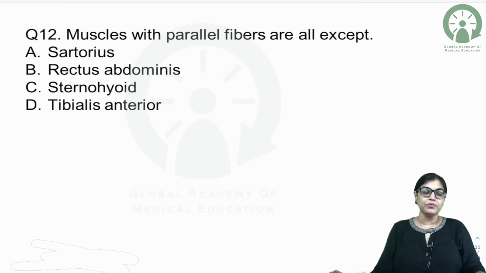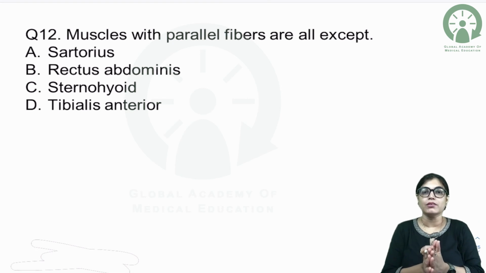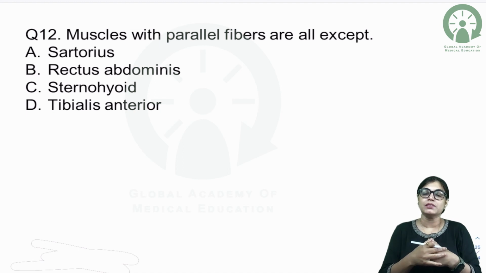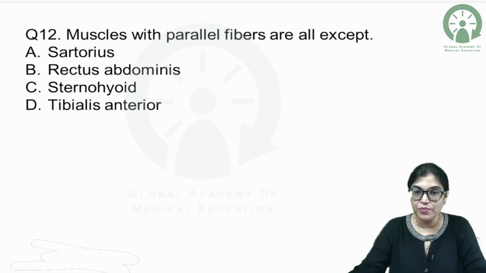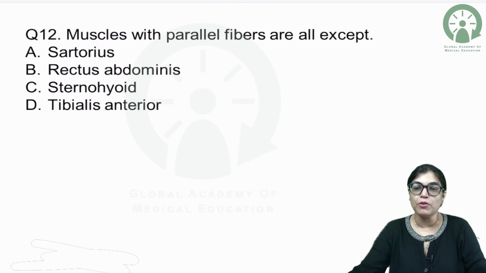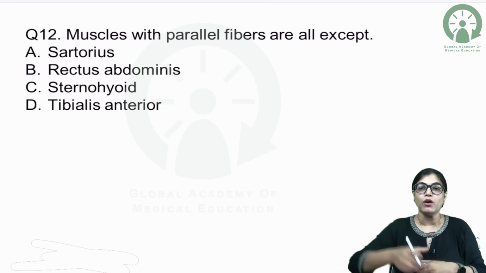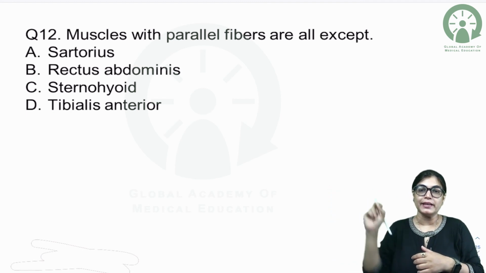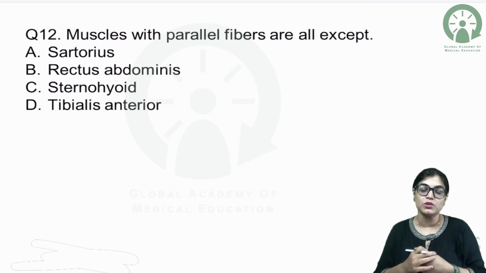Muscles with parallel fibers are all except. So, firstly, it is important that you understand the concept of parallel fibers. When you go for cadaveric dissection and you see the muscle, the appearance of the muscle fibers will tell you whether this muscle is unipinnate, like a half feather, bipinnate, like a full feather, multipinnate, with multiple feathers, or having parallel strips, or whether the muscle fibers are concentrating at one point or twisted.